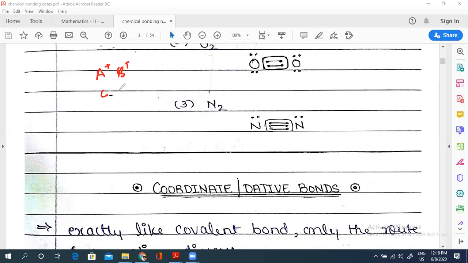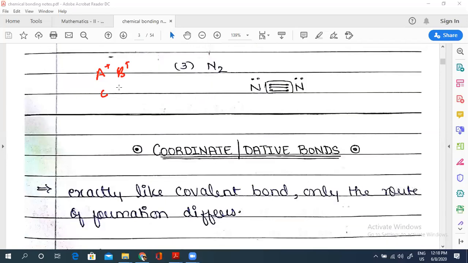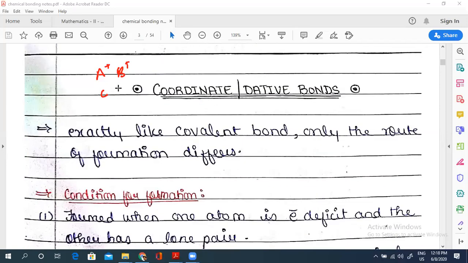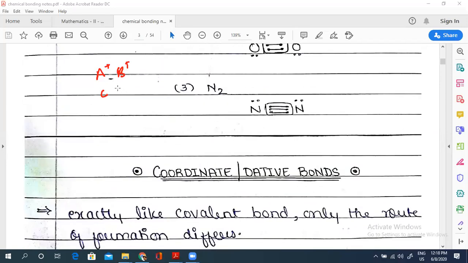What is a coordinate bond? It is the bond formed by one electron deficient element having 6 electrons in its outermost orbit and one element having a lone pair in its outermost orbit. For example, just see the example of NO3 minus.